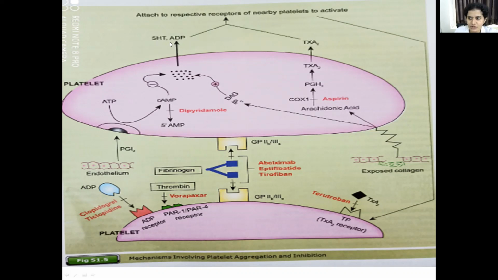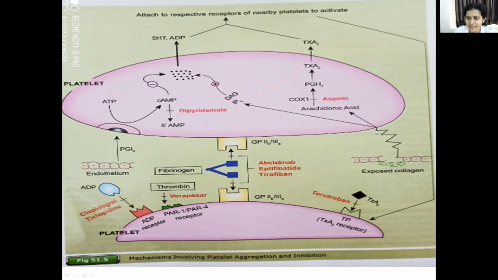So what is the role of this? 5-HT is a vasoconstrictor that decreases the blood supply to the injured vessel. Okay, and also this exposed collagen causes synthesis of arachidonic acid with the help of platelet derived phospholipase enzyme.